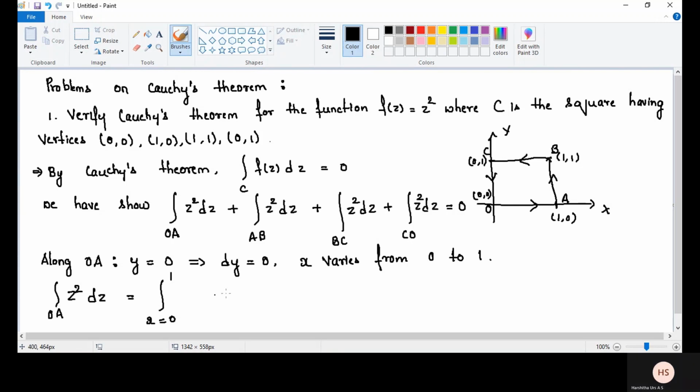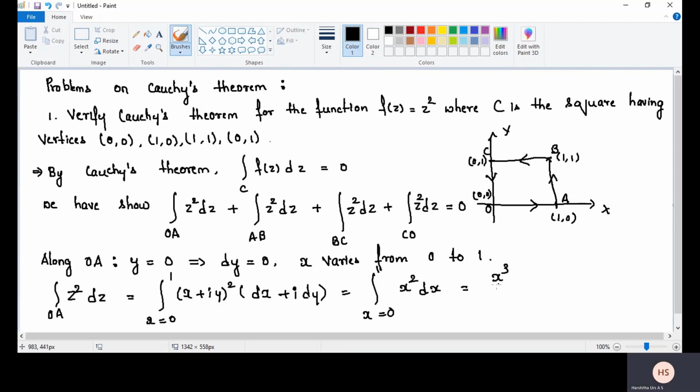Here z square into dz means (x plus iy) whole square into (dx plus i dy). That is equal to the integral x from 0 to 1, wherever y is there we substitute 0, so x square into dx, dy is also 0.